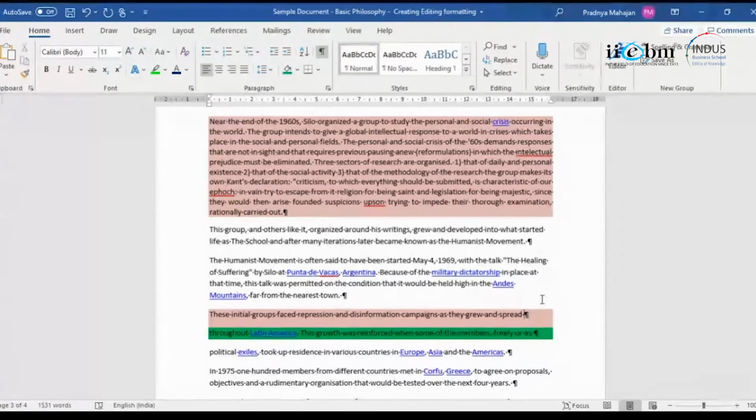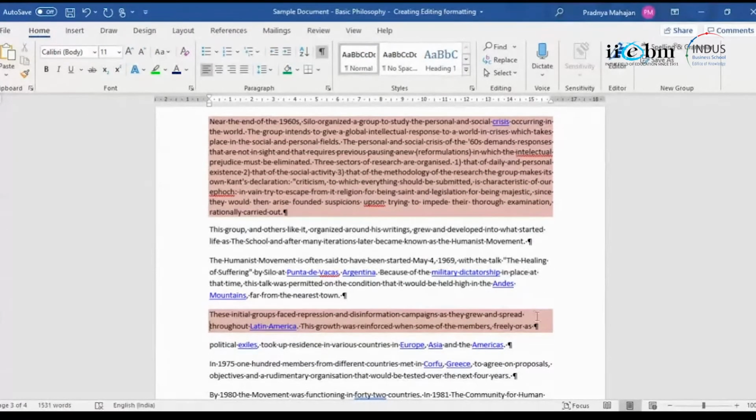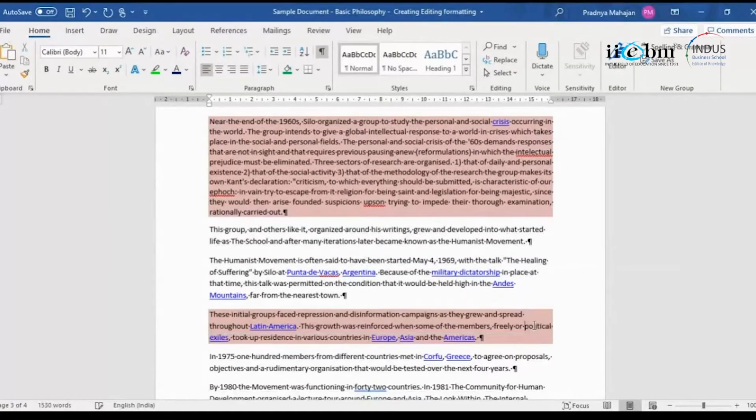Now I will delete this. I will delete this also. Okay, sorry. Yeah. So realize I removed the paragraph end marks, and therefore the whole thing has got formatted like a single paragraph. So unnecessarily we don't press the enter or the carriage return after you finish typing the sentence. You go on typing and Word will automatically wrap the text as per your margin size. You realize you go on typing.